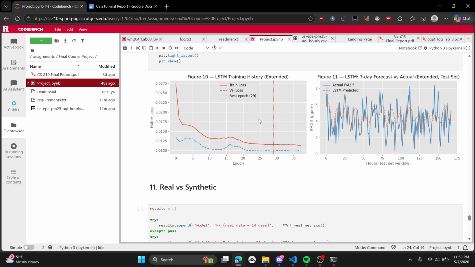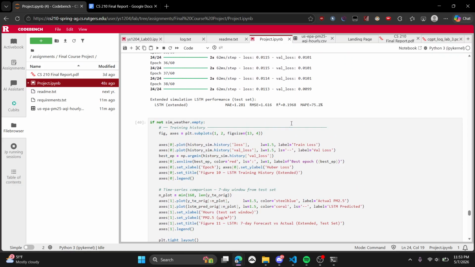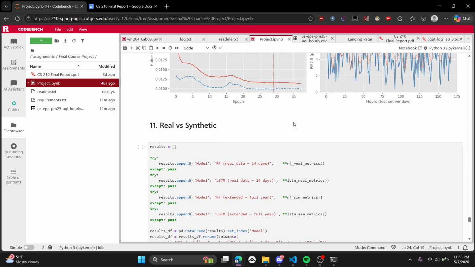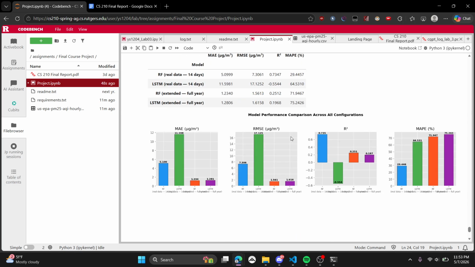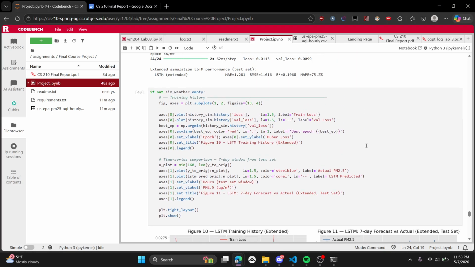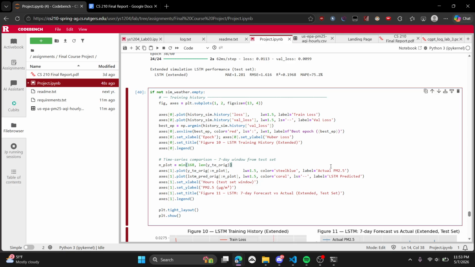But it's definitely underfitting. When you check the R squares for all of them, you'll see that the LSTM for the full year is 0.2 basically, which means that it's kind of bad. And I believe that's because it's underfitting, because the data doesn't have enough variability.